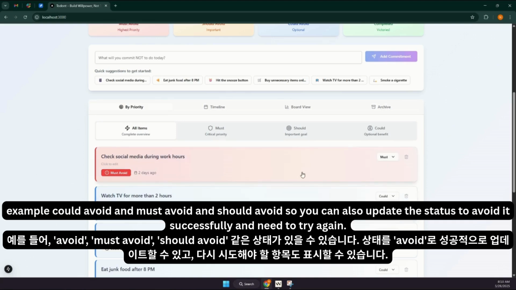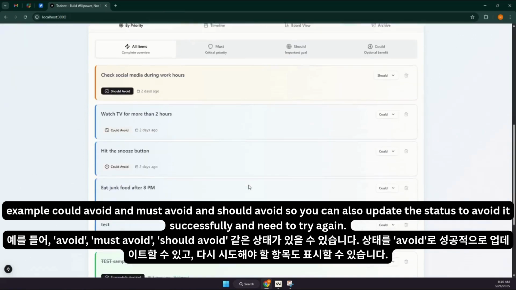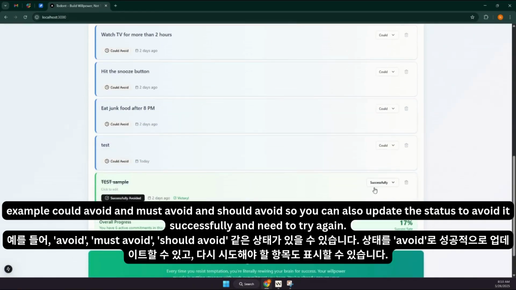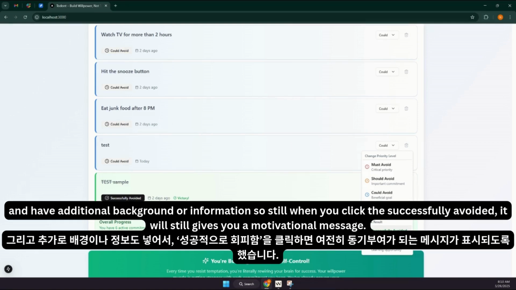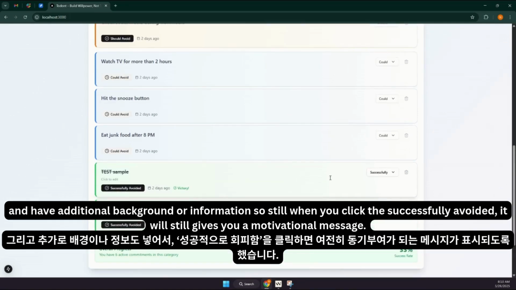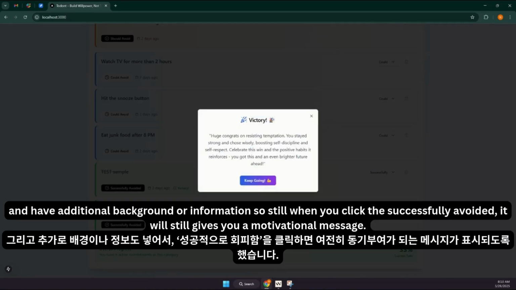For example: could avoid, must avoid, and should avoid. We can also update the status to successfully avoided and need to try again. So I changed completed to successfully avoided and not completed to need to try again, to make it more readable for the user and to have additional background information. Still, when you click successfully avoided, it will give you a motivational message.